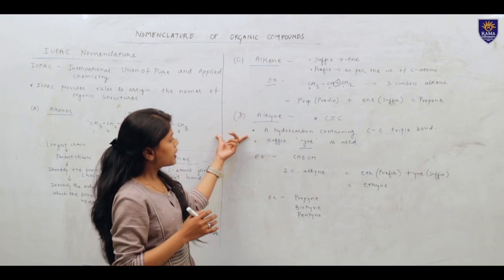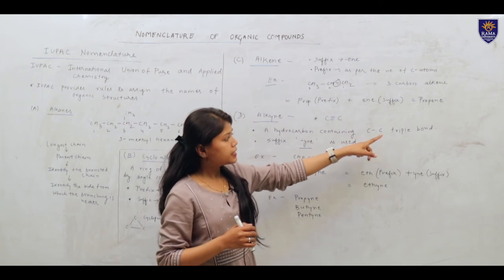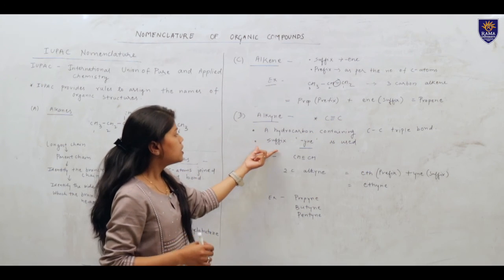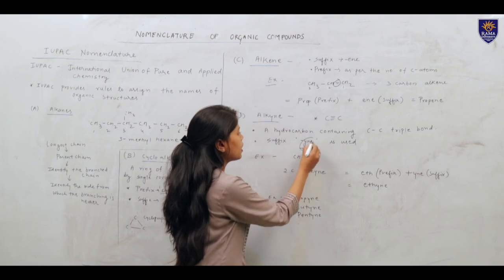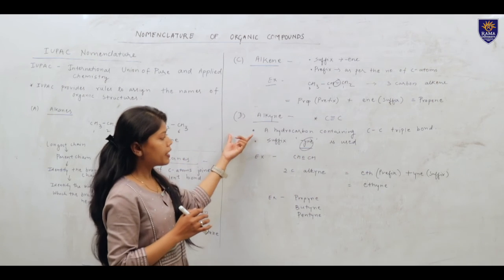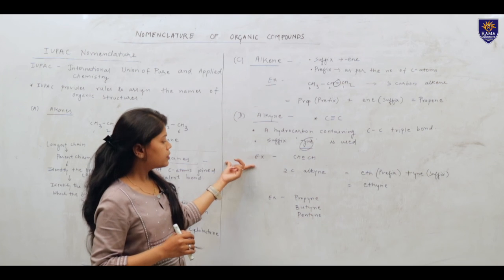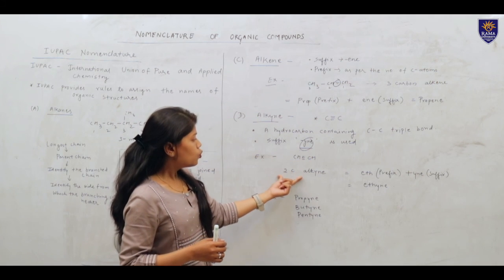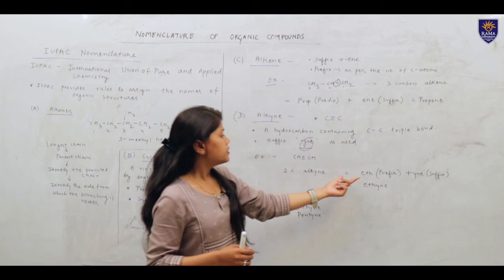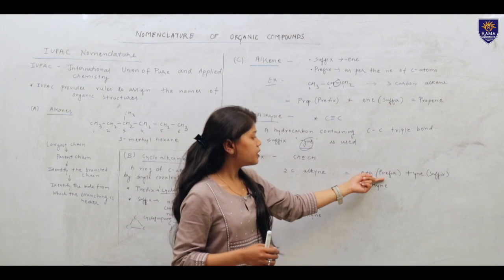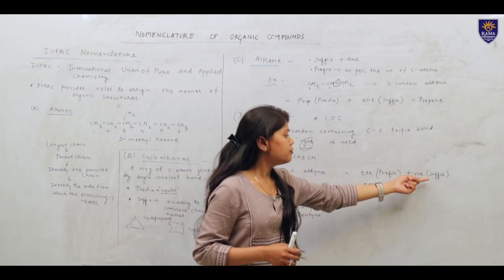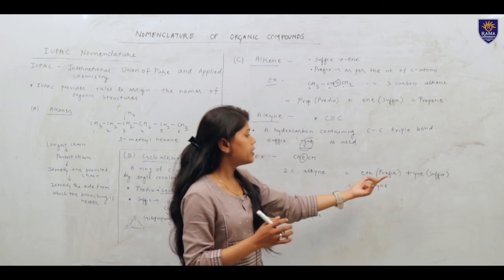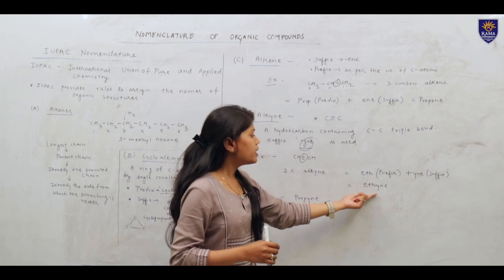Coming on to alkynes. Alkynes are hydrocarbons containing a carbon-carbon triple bond. A carbon triple bond is present in alkynes, as we all know. The suffix -yne is used in the case of alkynes. For example, just see, ethyne example is given. Ethyne is a 2-carbon alkyne. Eth for 2 carbons, that is the prefix. The -yne suffix is used for the triple bond. For alkynes, the -yne suffix is used, that's why ethyne.